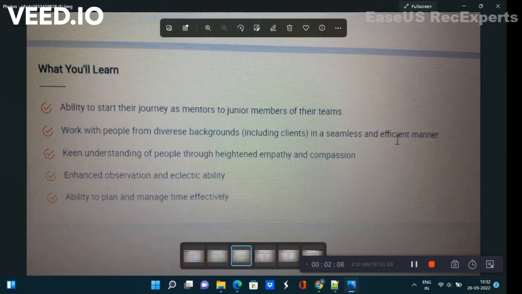These are the 7 points. Next, work with people from diverse backgrounds. Suppose they are framing any question on diverse backgrounds, you have to keep in mind that you take the answer that completes the task in a seamless and efficient manner. These 2 things are also important. You can Google and find them, but the first one, the second one and the last one are very important. You have to go through them.